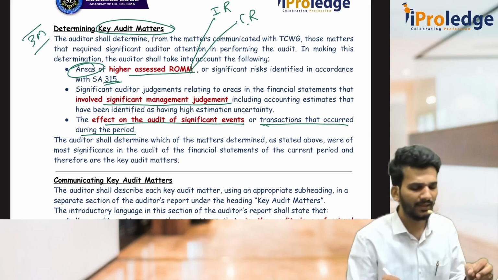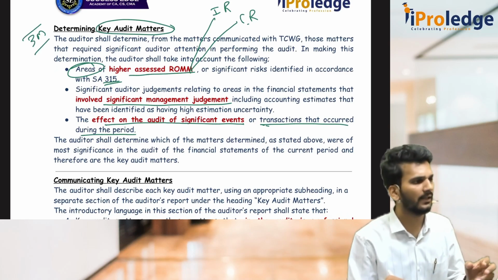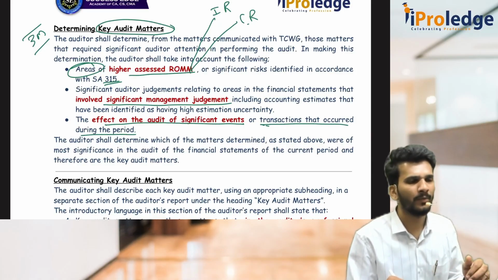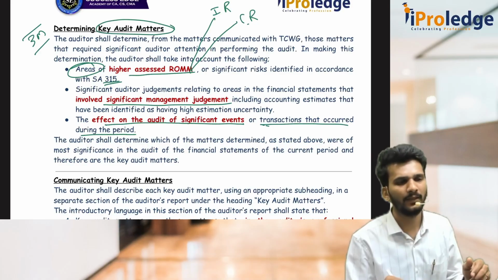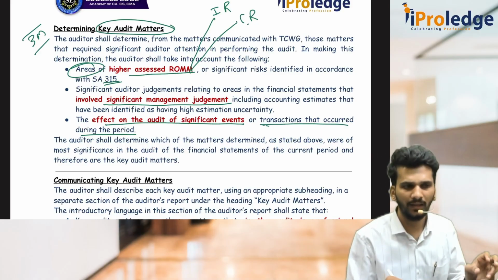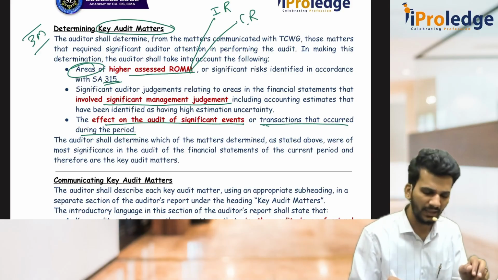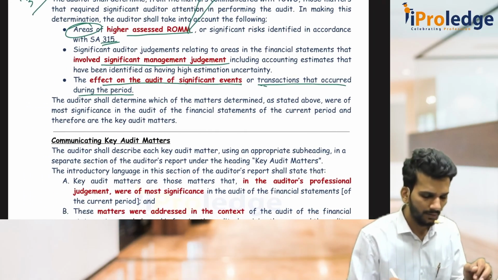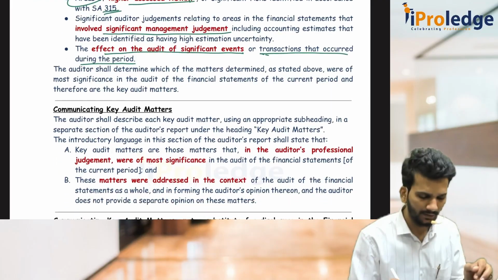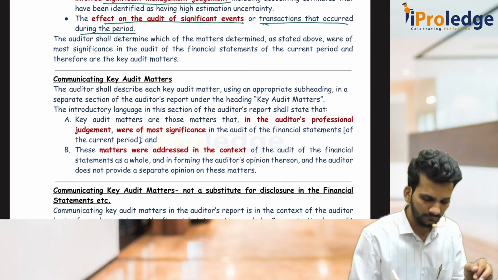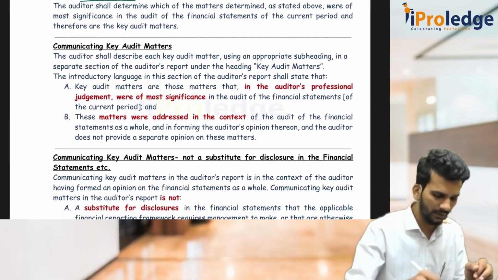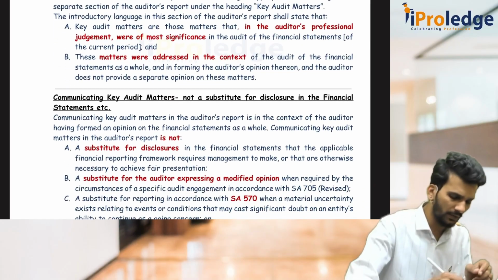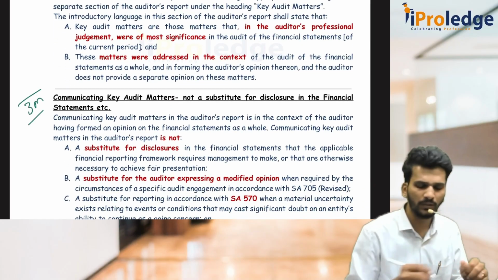How do auditors select the key audit matters? Depending on the areas of higher risk of material misstatement, or if it involves so much significant management judgment, or there is an effect on the audit of significant events or transactions. Based on that, he will put those matters under key audit matter. So communicating key audit matter is okay, not so important. Okay, this is also again an important point. A 3 or 4 marks question they can ask.